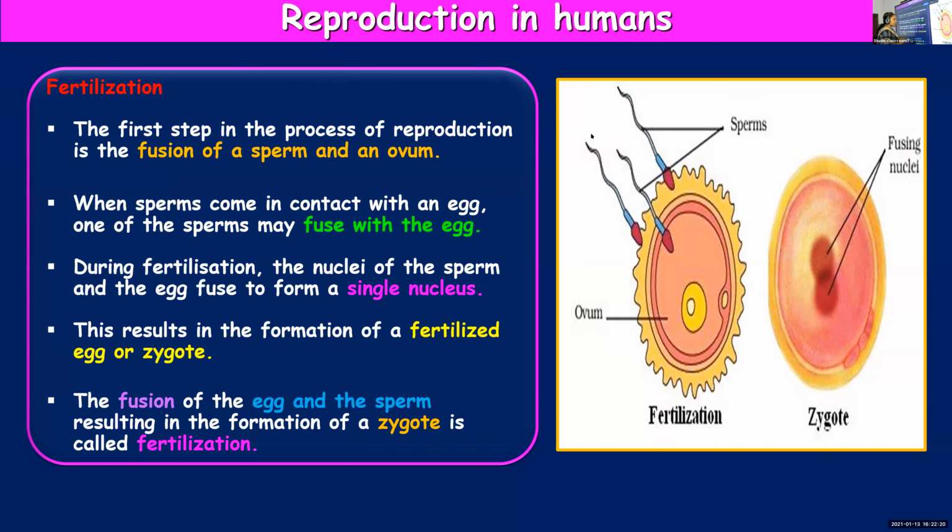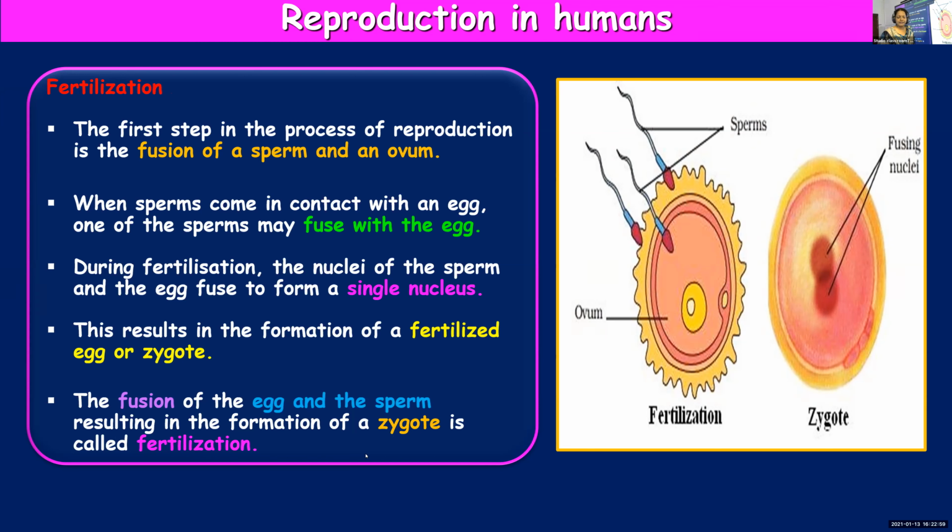And this fusion of egg and sperm resulting in the formation of a zygote is known as fertilization. If you're asked to define what is meant by fertilization, you will say it's a fusion of sperm, that is a male gamete, and egg, the female gamete, to form a zygote. Okay? That is known as fertilization. Fertilization is the fusion of a sperm and egg to form a zygote.